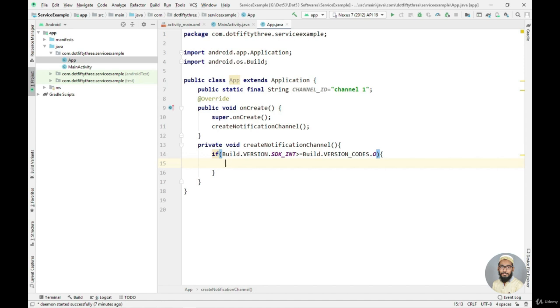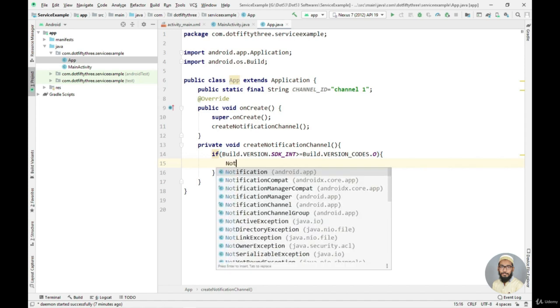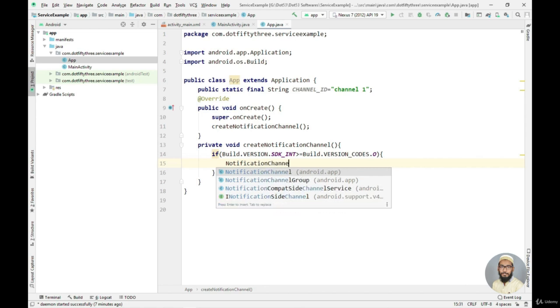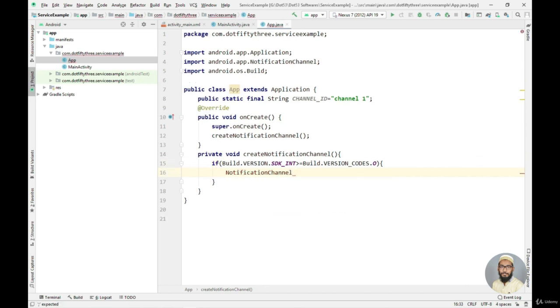So let's just do that. So I'll say notification channel, let's just name it as channel, and then for creating the new object I will use the new keyword, and then I will say new notification channel.